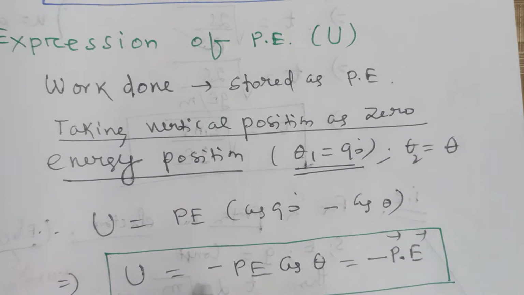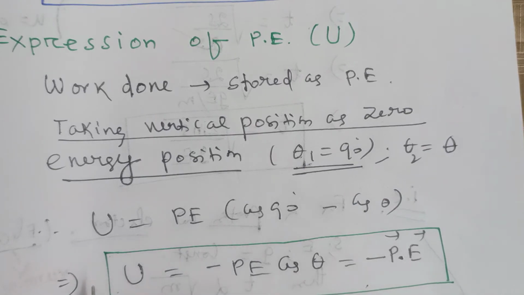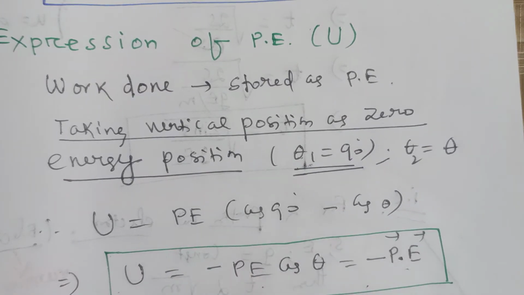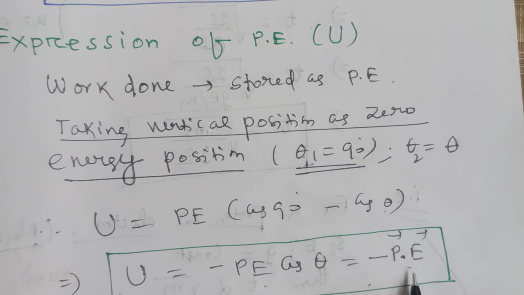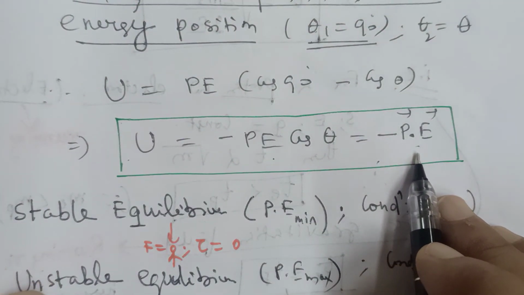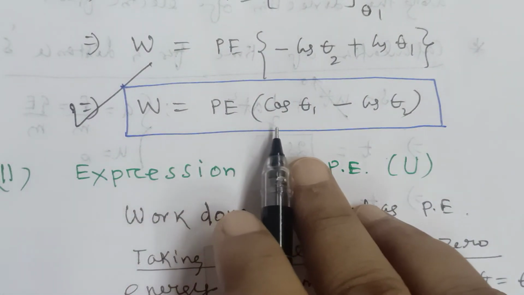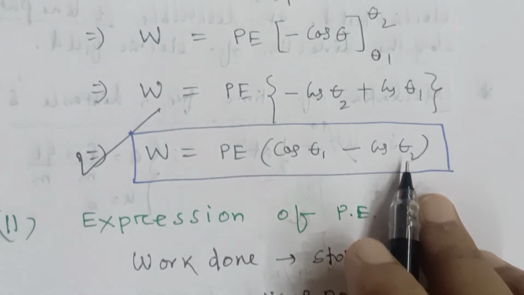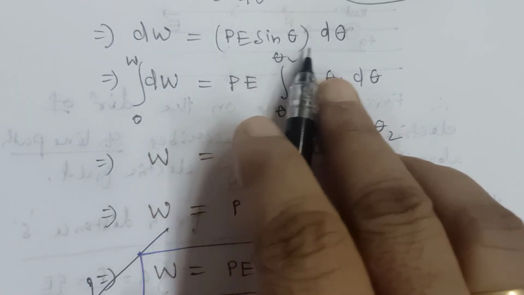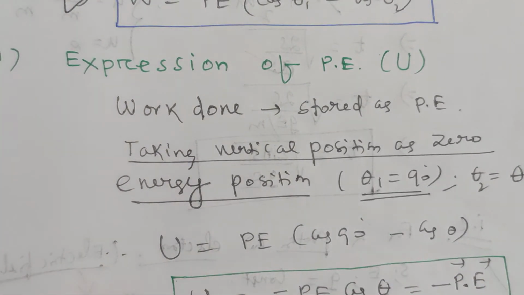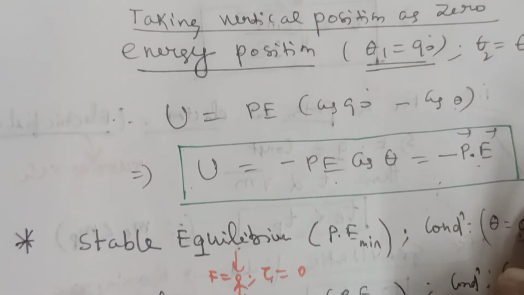You should know potential energy is a scalar quantity and torque is a vector quantity. You should not feel that this is vector form or this is magnitude form. No, all are in magnitude form, all are scalar quantities, because the dot product of two vectors is a scalar quantity. So this is the expression of potential energy, minus PE cos theta, and this is the expression of work done, PE (cos theta 1 minus cos theta 2), and another formula is for torque, P E sin theta. By using these three formulas, you can solve problems of an electric dipole in a uniform electric field.